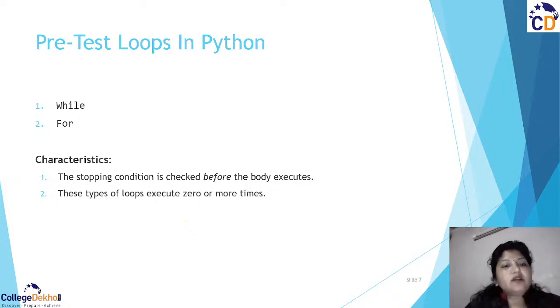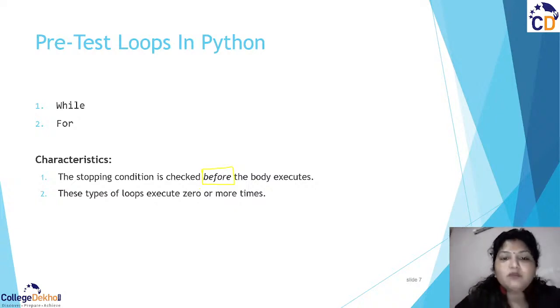Basically, the stopping condition is checked before it executes. So I told you, first it checks the condition before going into the body of the loop, before starting the iteration, right? And these types of loops execute zero or more times. It is according to your condition. Like I have given, it is starting from 1 and ending at 10. So it depends on your type of loop.